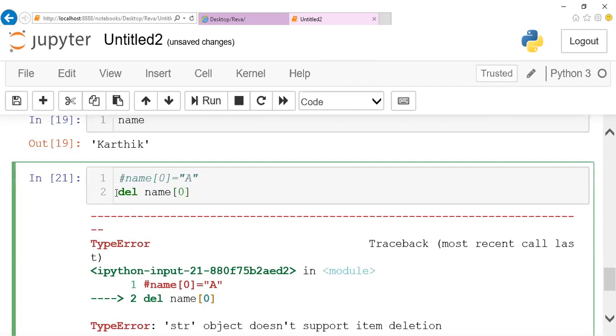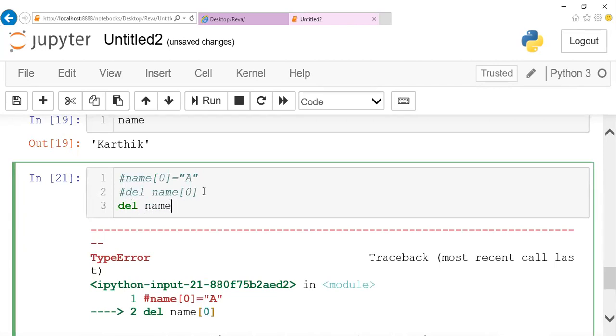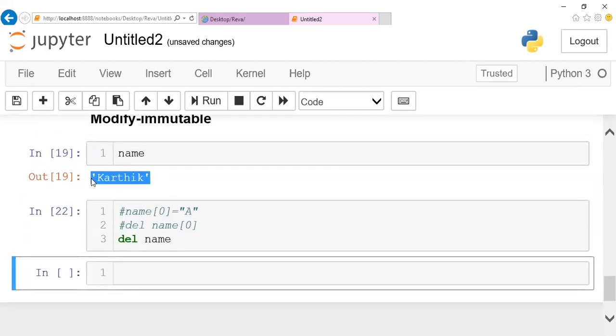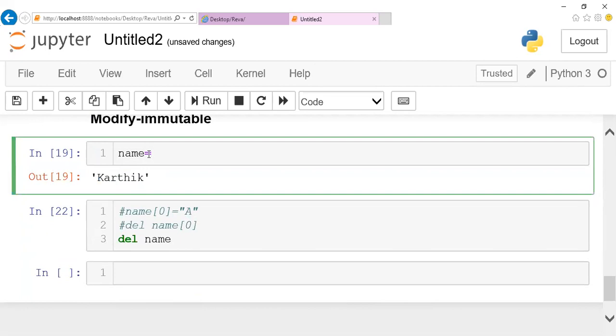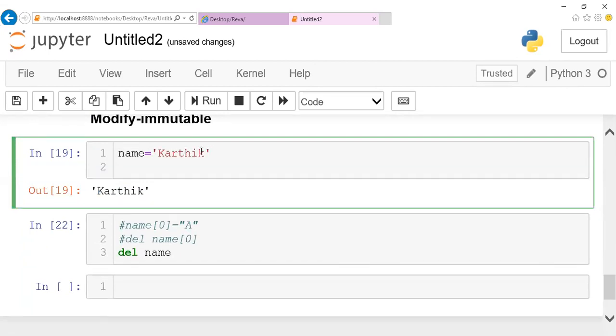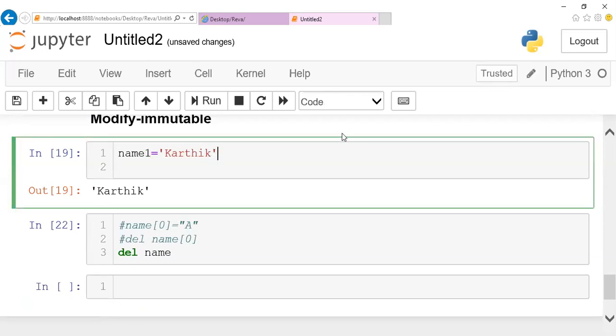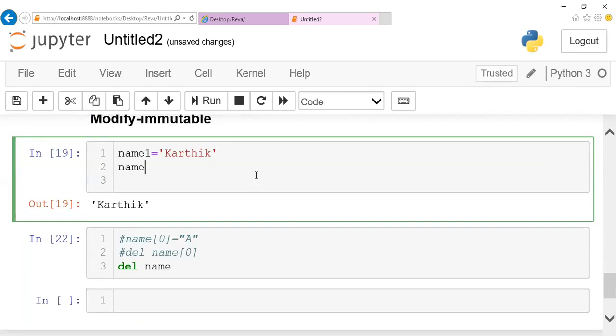If you want to remove the complete string, is it possible? Yes. If you want to delete the complete name, del of name is possible to remove the entire name. But it's not possible to make changes at one index position. Let me take name 1 as Karthik and name 2 as Charan.